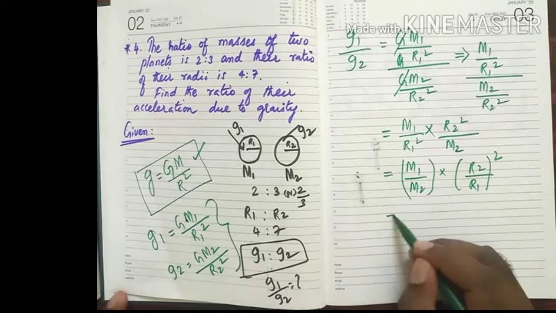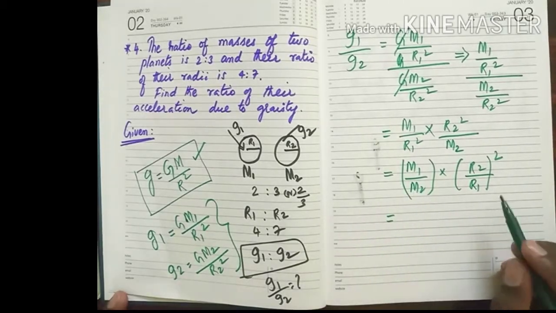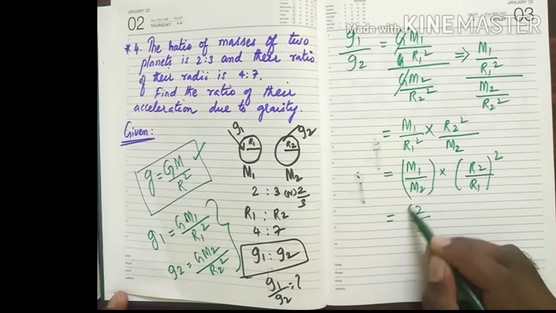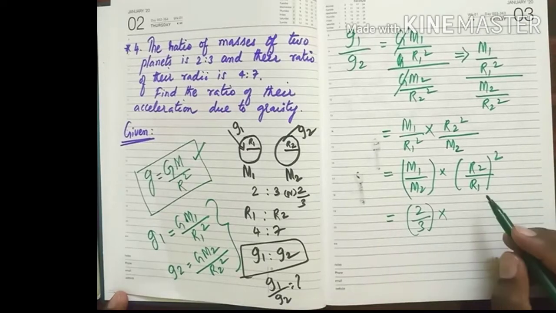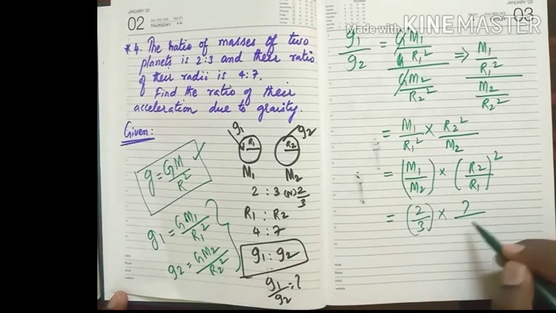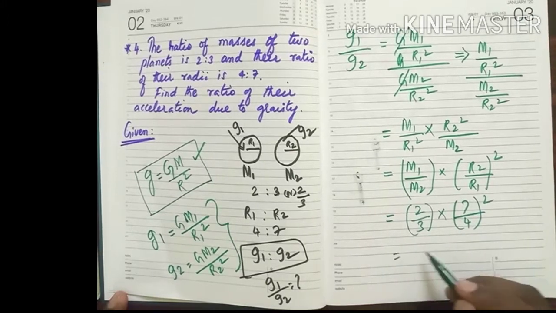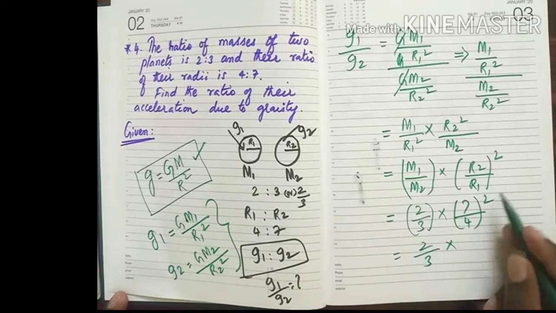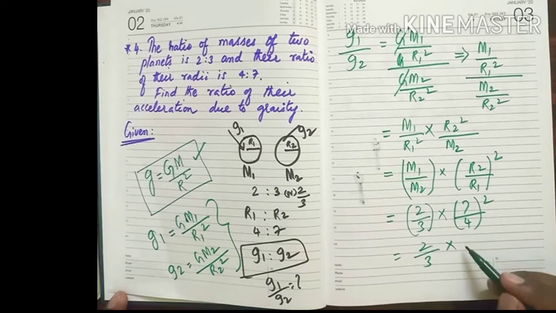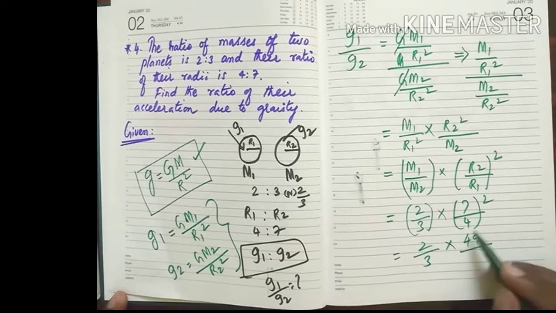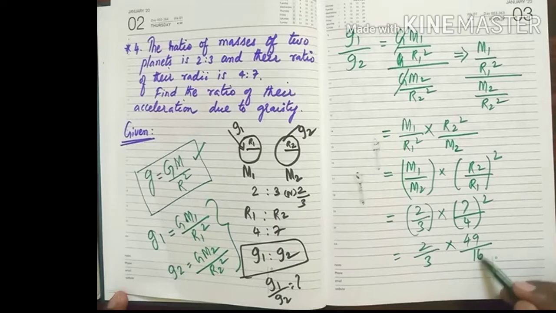square. What is m1 by m2? It is 2/3. What is r2? r2 is 7 and r1 is 4, and I am considering it as a square. So 2/3, and squaring 7 gives 49 and squaring 4 gives 16.